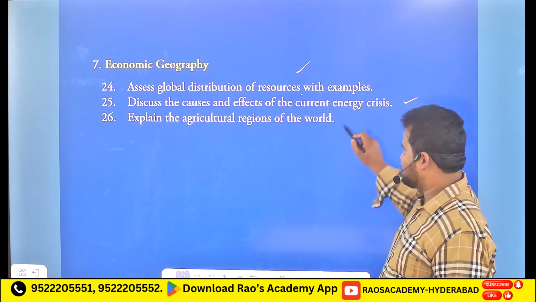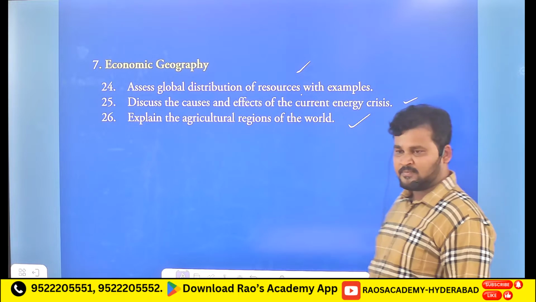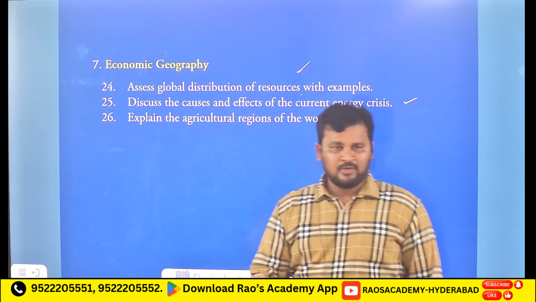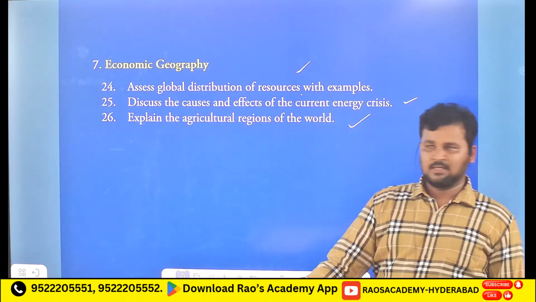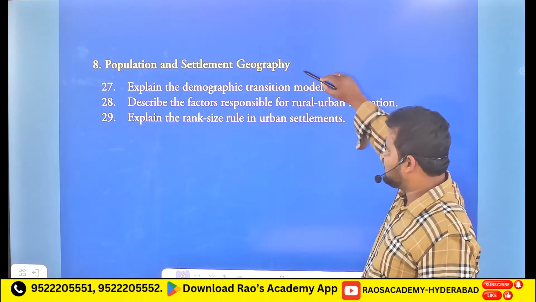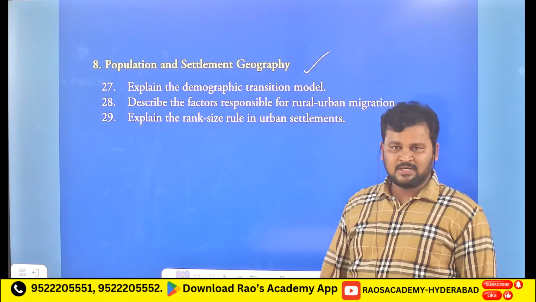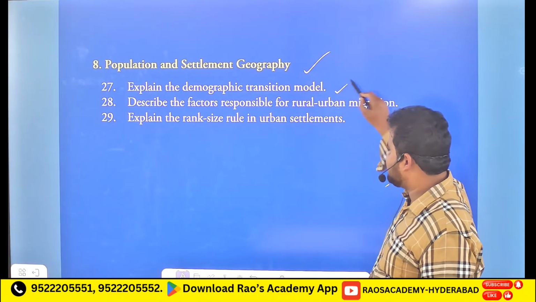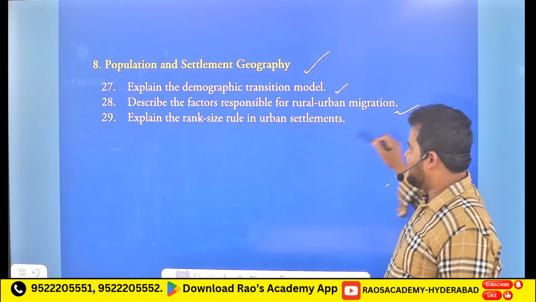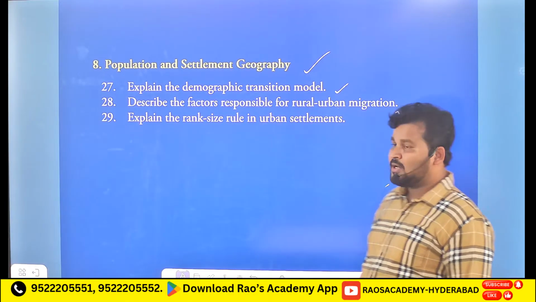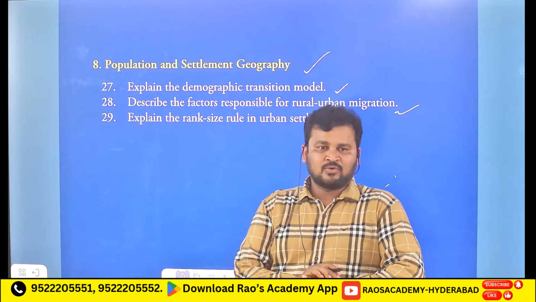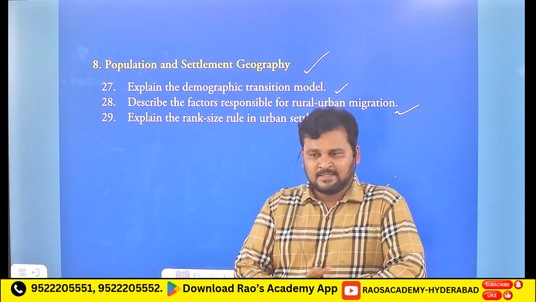And the 26th question is: explain the agricultural regions of the world. Okay, there are many regions, and for example in India we have 15 agroclimatic regions. Clear? And from the 8th chapter, population and settlement geography, the 27th question is: explain the demographic transition model. And the 28th question is: describe the factors responsible for rural-urban migration. We know that nowadays people are moving from rural areas to urban areas. The main reason is employment.